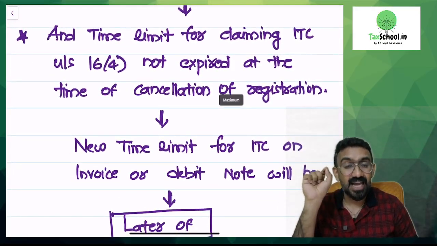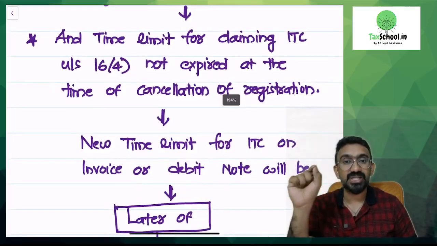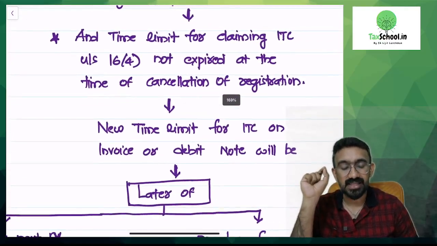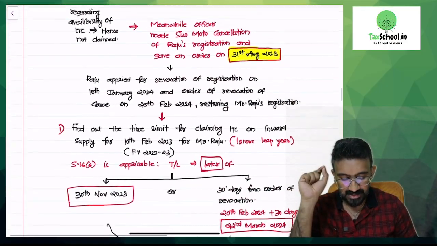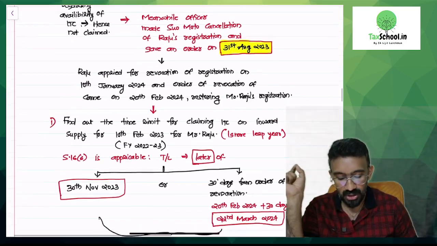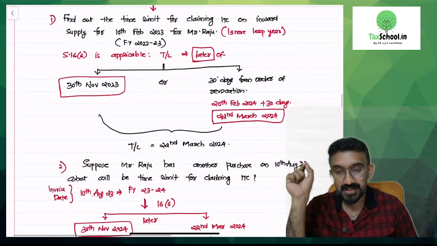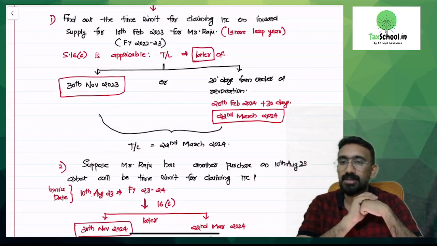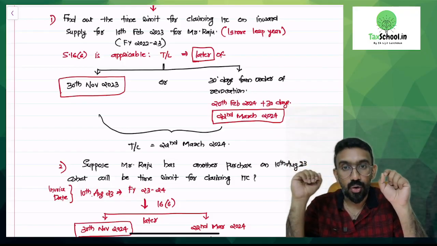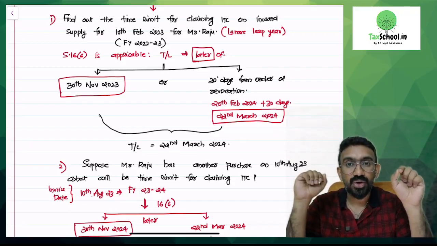What is it? The time limit for claiming ITC under 16(4), that is the normal time limit, is not expired at the time of cancellation of registration. When was the registration cancelled? On 31st of August. Was the time limit over by then? No. So I will apply what here? 16(6) will be applicable. What is the new time limit? 30th November 2023, which is the normal time limit, or 30 days from the order of revocation.